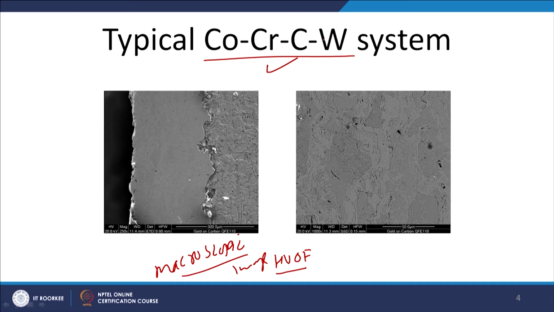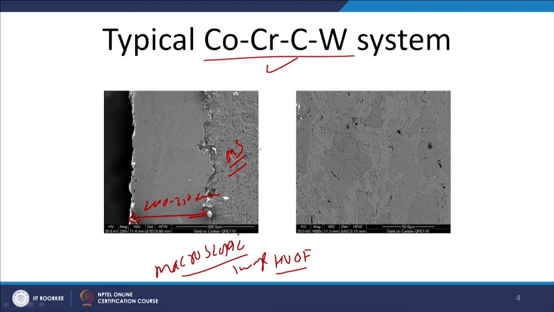This is a cobalt based material, which offers very good abrasion resistance as well as erosion resistance. We can see here the coating thickness is about 200 to 250 micrometers, and the coating is developed onto the surface of mild steel to investigate the wear resistance.